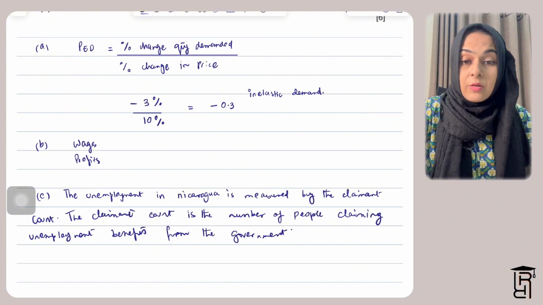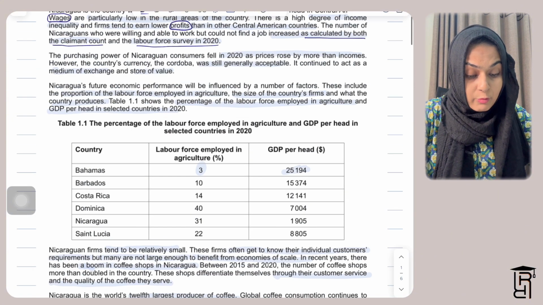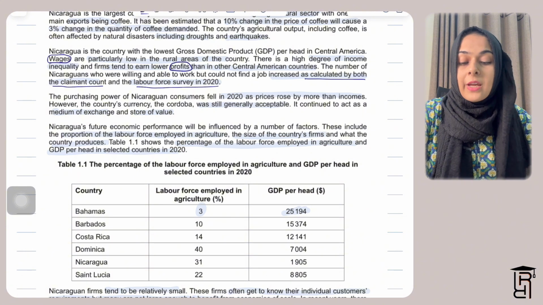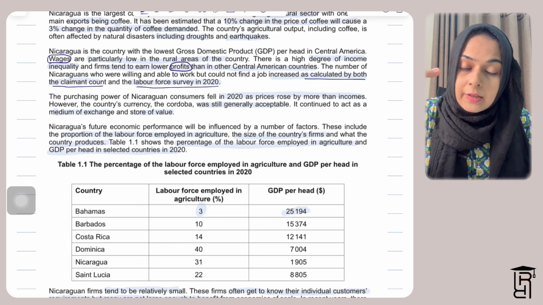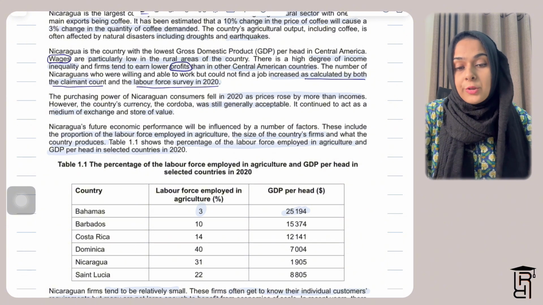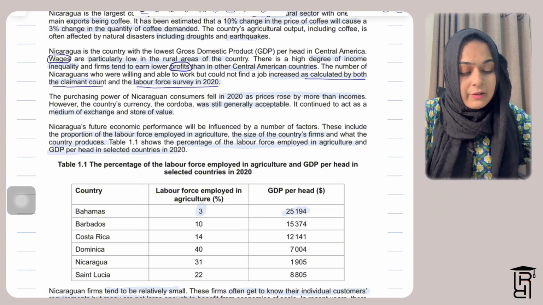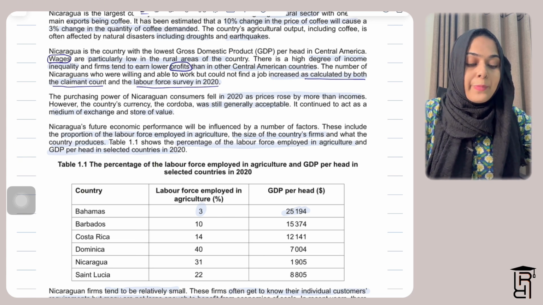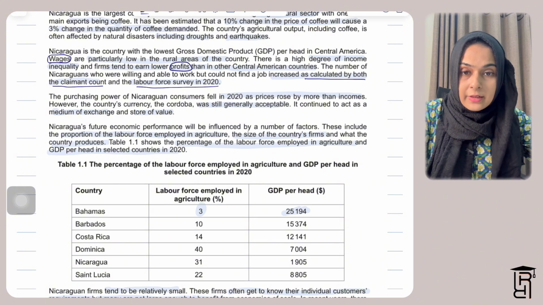So in this case, also you can write about the labor force survey in 2020, which in the explanation you can say that the labor force survey is one survey which actually attempts to ask the people and ask everybody if they have a job or no. In the case of the labor force survey, whoever is attempting the survey will also mention if they have a job or no in that labor force survey.